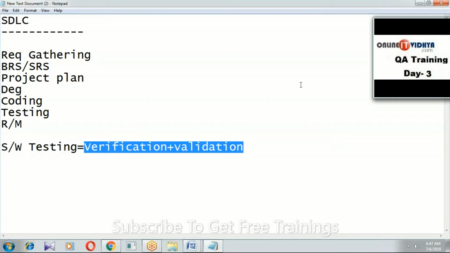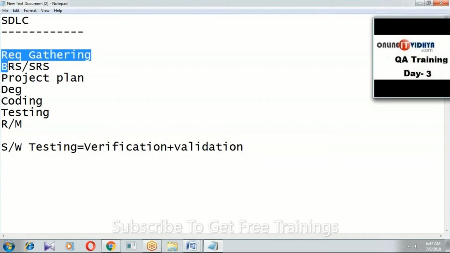Are you getting my point? Who will write the exam? The same person, and while writing they will review, which is called verification. After the exam, the invigilator validates whether the answer is right or not, which is called validation. So software testing is a process of verification plus validation.